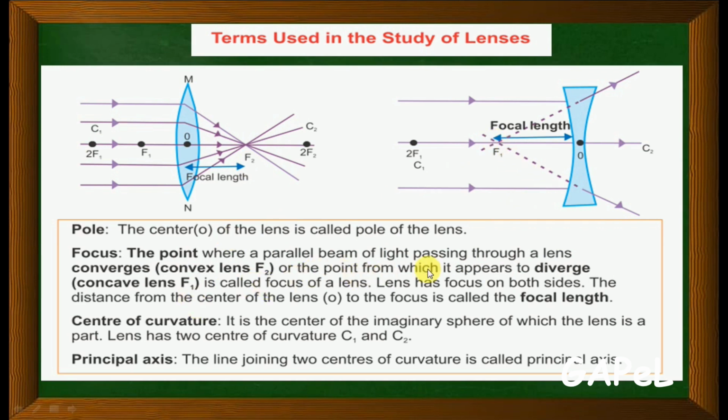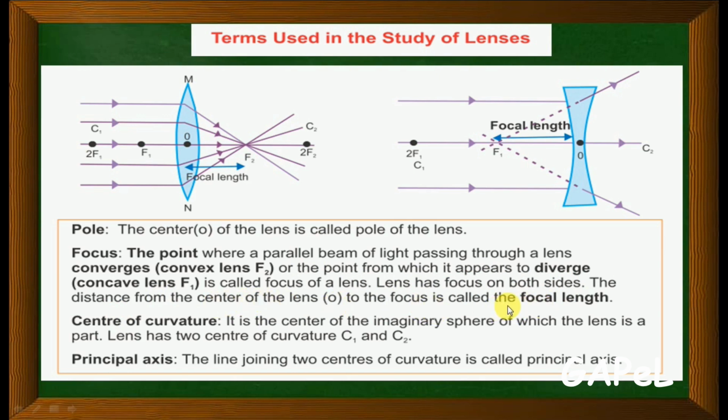Or it is the point from which the light appears to diverge. It is called the focus of the lens. Lens has focus on both sides. Very important. The distance from the center of the lens to the focus is called focal length.